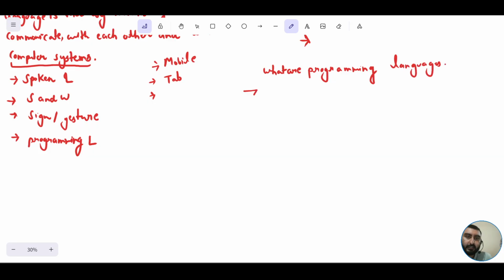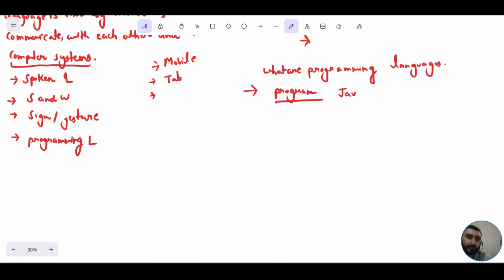I'll be explaining it in simple terms. In layman's terms, these are the languages by the help of which we can write down programs in order to communicate with the computer system. The languages which facilitate us to communicate with the computer systems, with the hardware of the computer, or maybe with the software of the computer, are called programming languages, and Java is one of them.